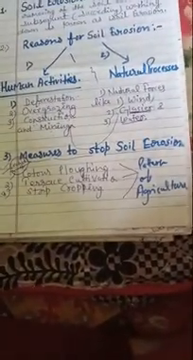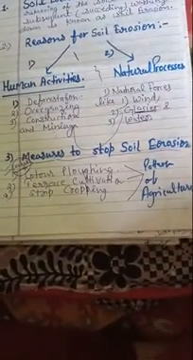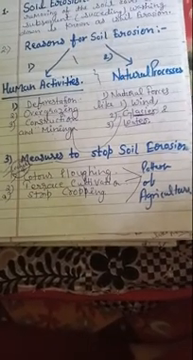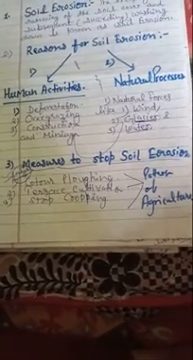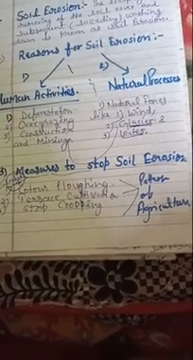Now, what are the measures, the methods by which we can stop soil erosion? There are patterns of agriculture by which we can stop soil erosion.